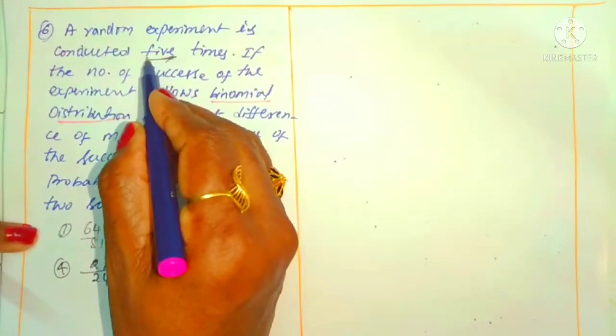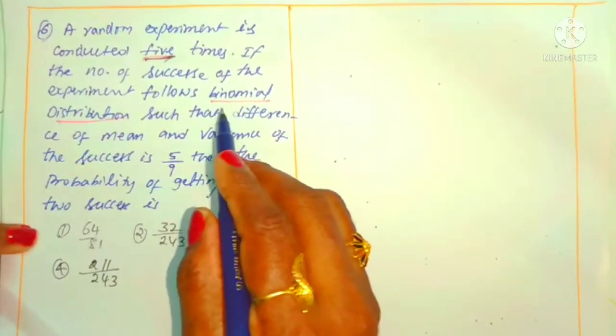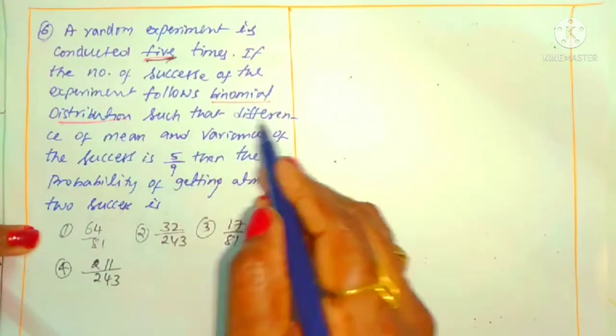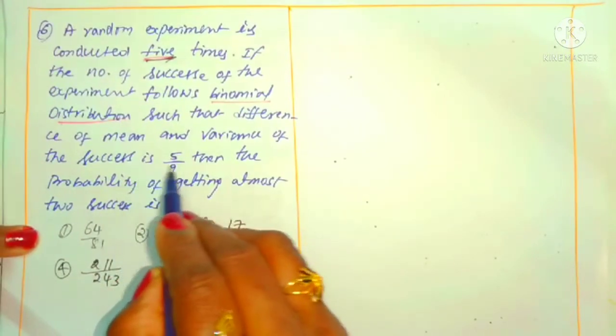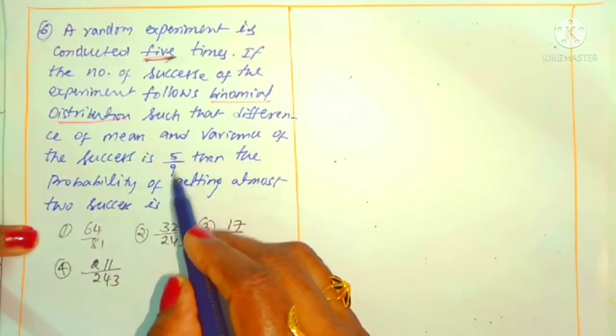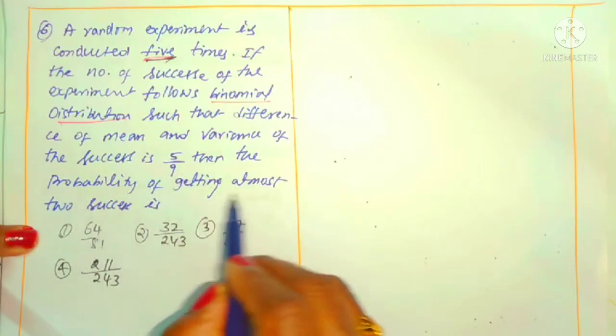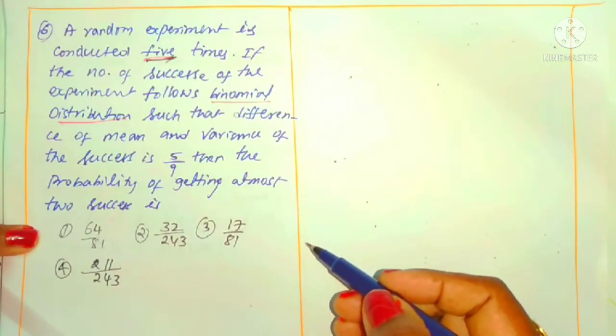How many experiments are conducted? 5 experiments. We follow the binomial distribution such that the difference of mean and variance of the successes is 5 by 9. What is given? The difference of mean and variance is 5 by 9. Then find the probability of getting at most 2 successes. At most means maximum 2 successes.